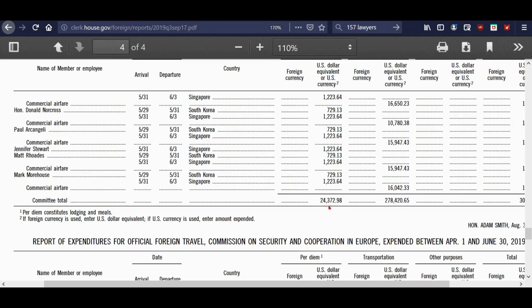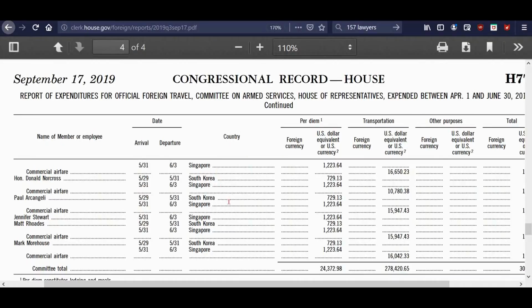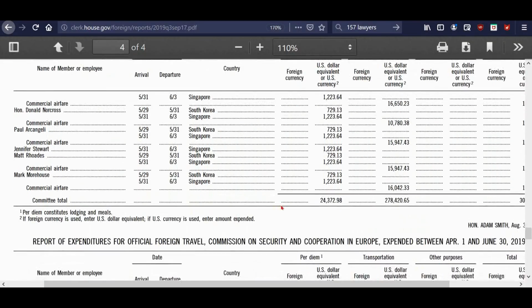Over here, this is what their per diem was. So you really have to add those two together, and you end up with over $300,000 for whatever these trips were that these people were taking to these various countries. Singapore, South Korea. Now, I'm not saying these are not necessary. I just don't know what they're for.